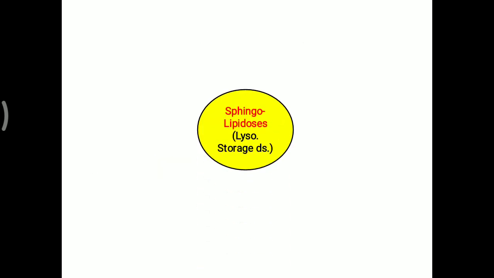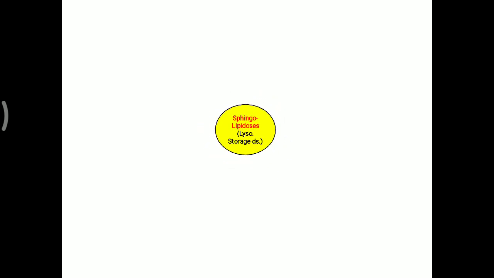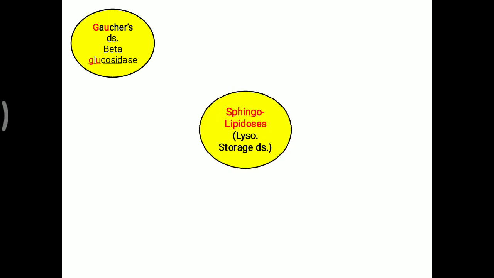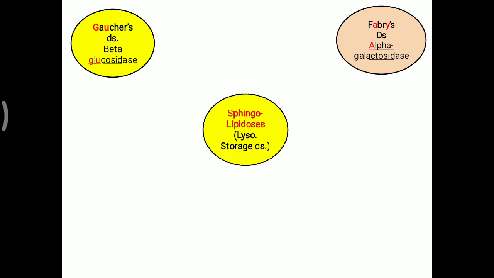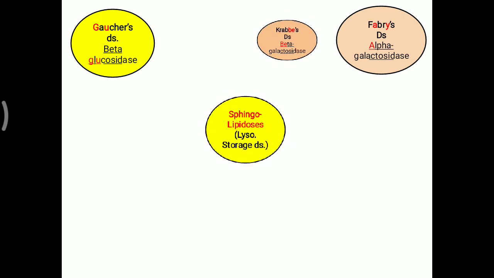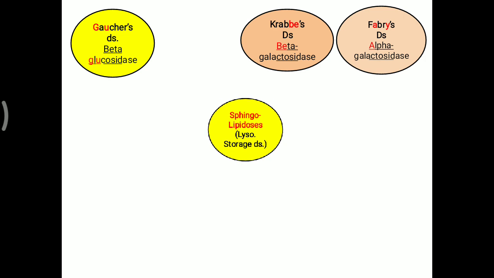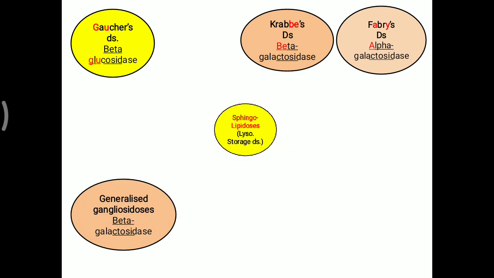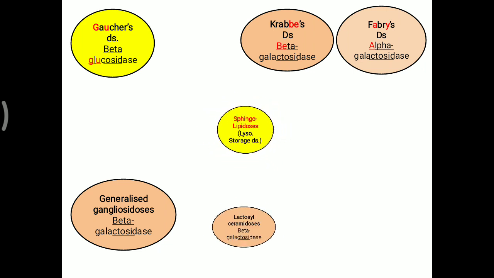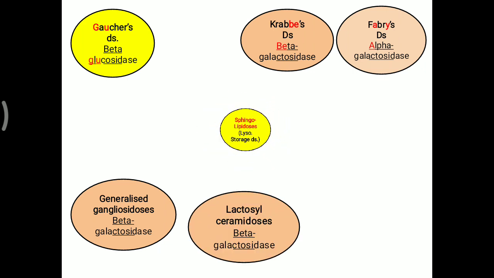In general, sphingolipidosis is also considered a lysosomal storage disease, because all this degradation occurs inside the lysosome. That enzyme is not present in the lysosome, which leads to different kinds of sphingolipidosis. First one, Gaucher's disease due to beta glucosidase enzyme deficiency. Fabry's disease, alpha galactosidase enzyme deficiency. Krabbe disease, beta galactosidase deficiency. The same beta galactosidase is also deficient in generalized gangliosidosis as well as lactosyl ceramidosis.